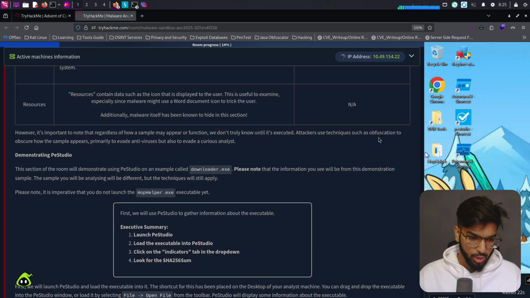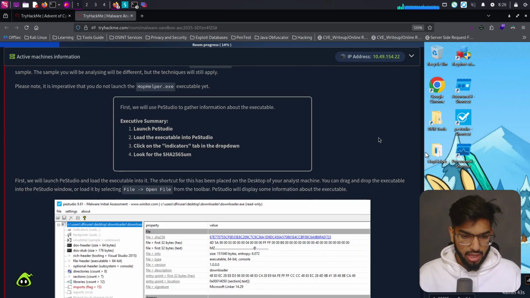Demonstrating PeStudio. This section of the room will demonstrate the use of PeStudio on an example called downloader.exe. Please note that the information you see will be from this demonstration sample. The sample you'll be analyzing will be different, but the techniques will still apply. Please note, it is imperative that you do not launch the hophelper.exe executable yet. First, we will use PeStudio to gather information about the executable.